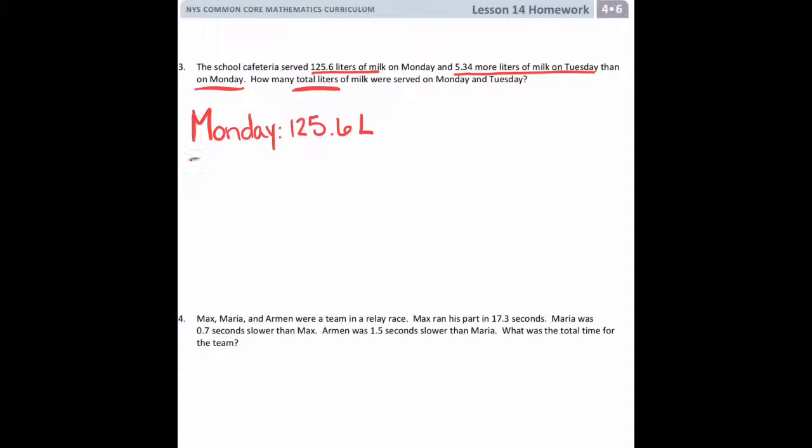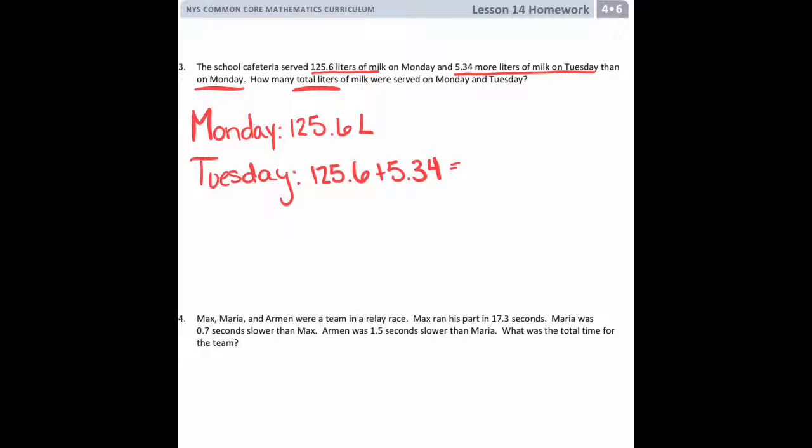Now, Tuesday wasn't 5.34 liters, it was 5.34 liters more. So we're going to have to do some adding just to figure out Tuesday's total. So I'm going to say 125.6 plus 5.34. I could do it as a fraction.